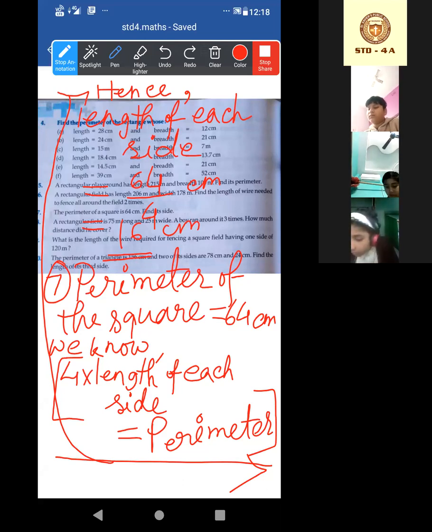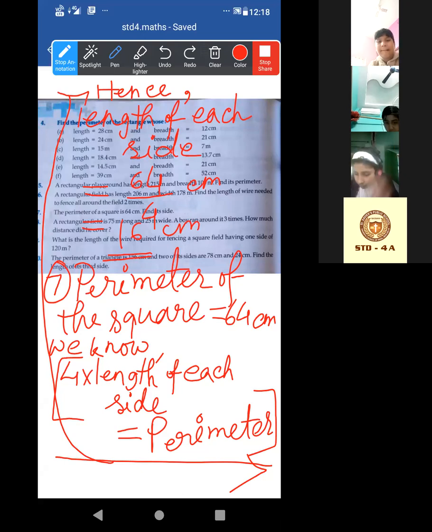Now the 8th one. What is given in number 8? The rectangular field is 75 meter long and 25 meter wide. A boy can run around it 3 times. How much distance did he cover? Basically, we will have to find the perimeter. A boy covers 3 times, so multiplied by 3. Okay, so now do the next one, 8th one.